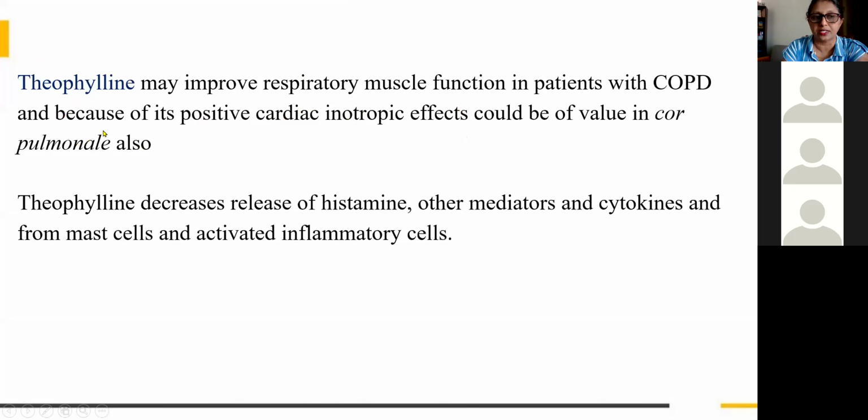So in such cases, theophylline is of use. Theophylline also decreases the release of, we have already seen, histamine and other mediators and cytokines from the mast cells and activated inflammatory cells. So this may be of more use in COPD than in bronchial asthma.